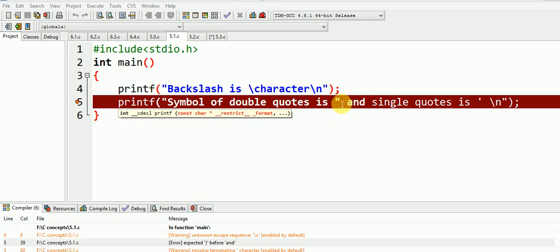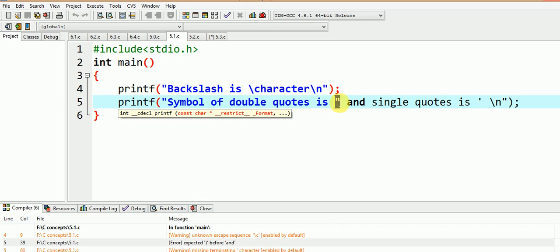The use of this double quotes here after the word effectively terminates this constant string being printed, and the contents written after that, that is the single quote, are not syntactically acceptable now. So can you find a solution to this problem?